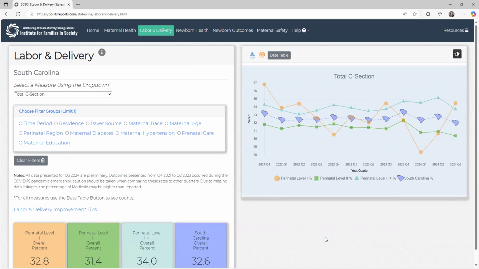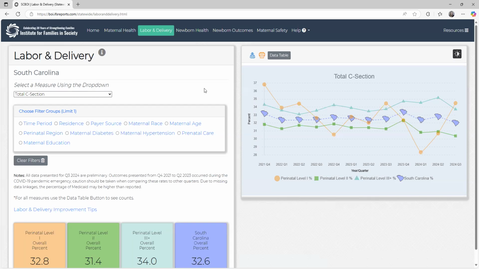And so the labor and delivery tab, it used to be the inductions and cesareans. Like I said, that induction data, early elective delivery data is really wonky, and I see 10 time periods. And so we've removed it. A lot of national folks have removed it.